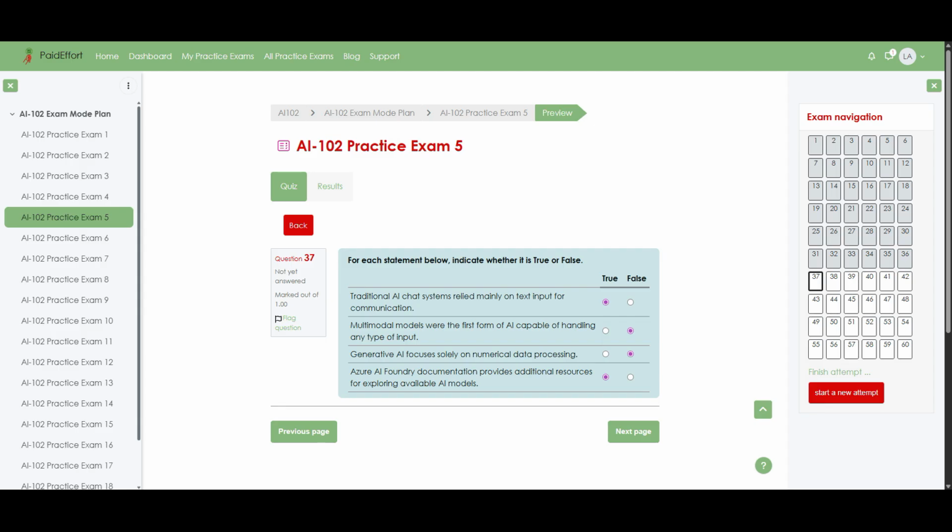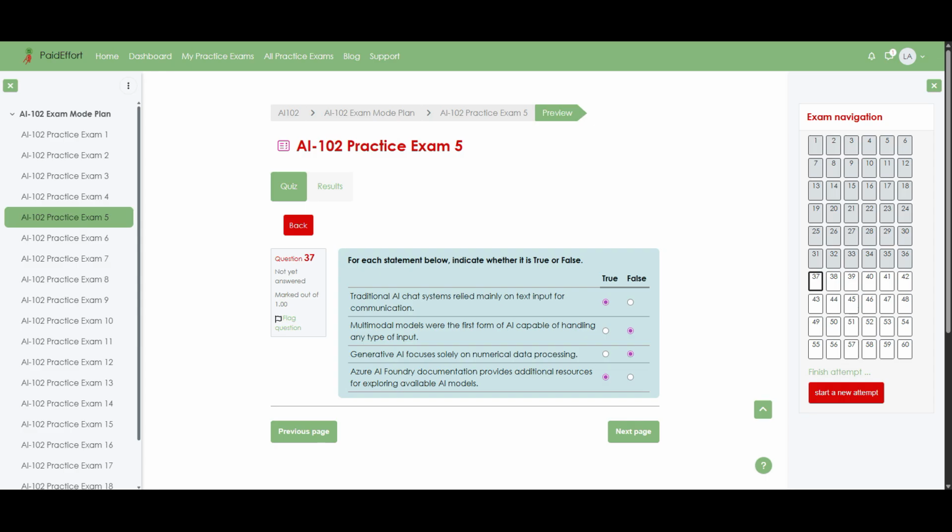Now let us walk through why each of these answers makes sense. Traditional AI chat systems did indeed rely mostly on text, since earlier chatbots were built around typed messages before support for images, audio, or video became common. So the first statement is true. The second statement is false because AI systems existed long before multimodal models, but they were usually limited to a single input type like text or audio. Multimodal models are a more recent step that combines several input types rather than being the very first AI capable of handling input at all.